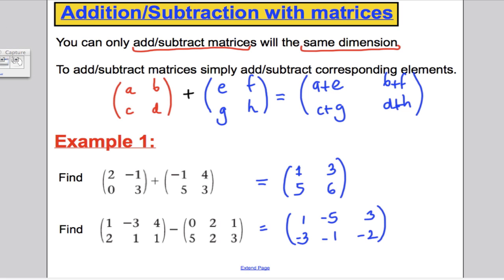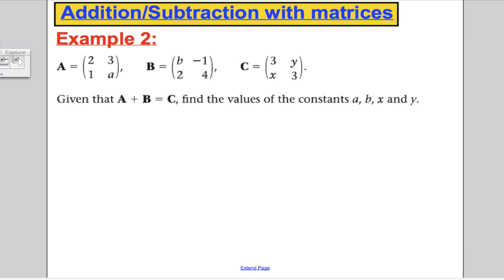Okay, I want to do another example. Just complicates things slightly, but again, it's very straightforward, so I'd encourage you to pause the video and try yourself before you watch me do it. Here's a question, here are 3 matrices, and it tells you that A plus B always is C. So if I add A and B, I get C. Use this to find the values of a, b, x, and y. Off you go. Pause the video, have a go. In 10 seconds, I'll go through.